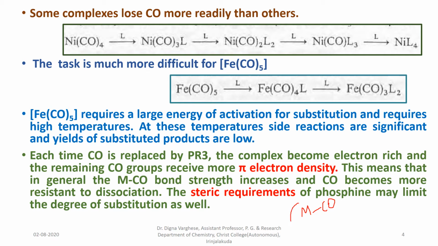So the metal is in an electron rich system in the metal carbonyls, and if a CO group is replaced by a newer ligand like PR3, the system will get more electron density, and the remaining CO groups receive more pi electron density.